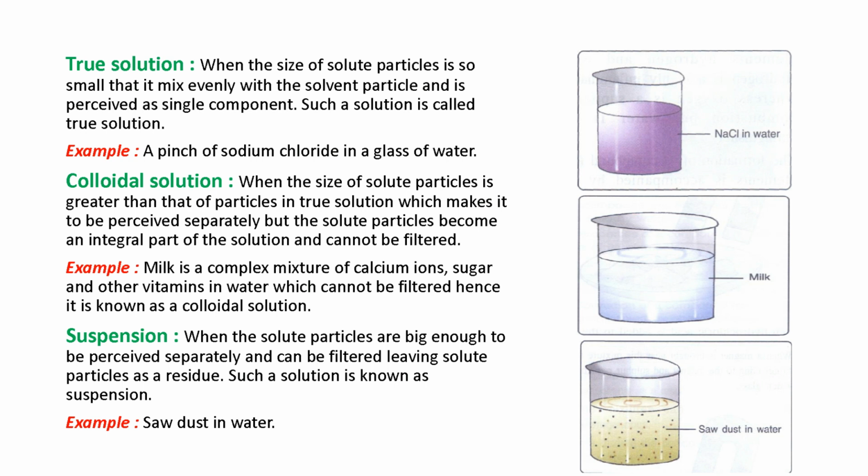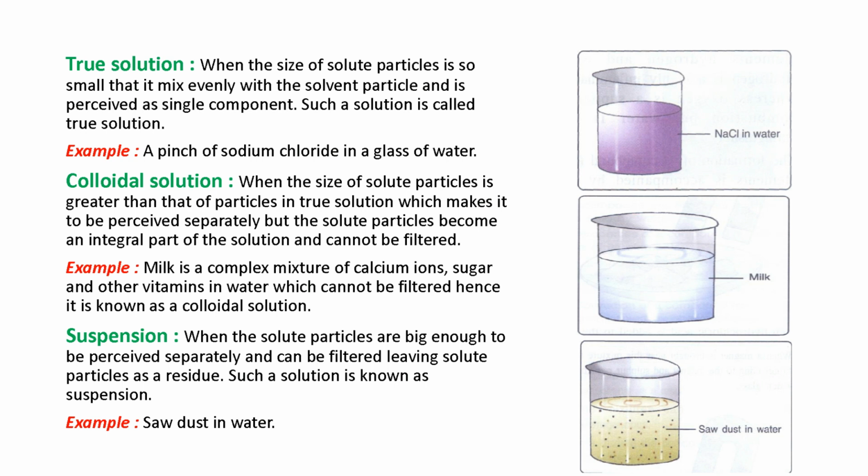Then we come to the suspension. When the solute particles are big enough to be perceived separately and can be filtered, leaving the solute particles as a residue, it is a suspension. So in a suspension, the solute particles are big enough that we can separate them by filtering the solution. But in a colloidal solution, we cannot separate it by filtration.